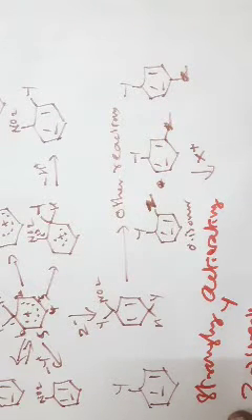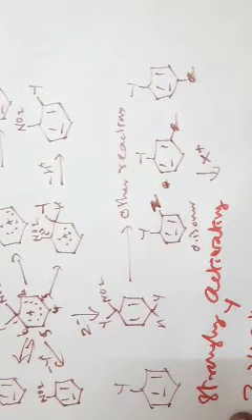In such a situation, what is a strongly activating group? We saw already: groups with a lone pair of electrons. They are strongly activating and ortho-para-directing because they are able to produce a fourth resonance structure.